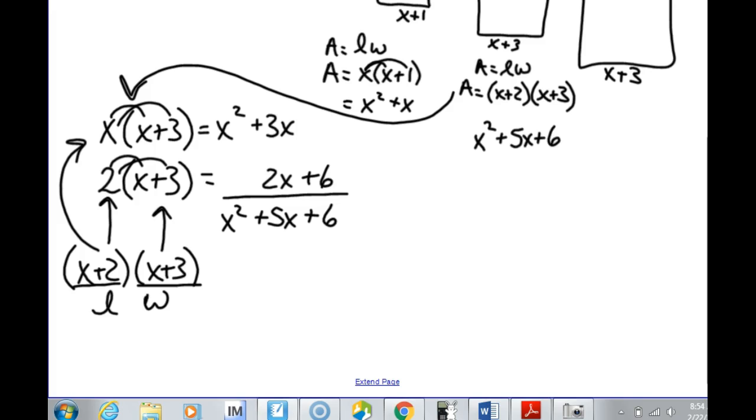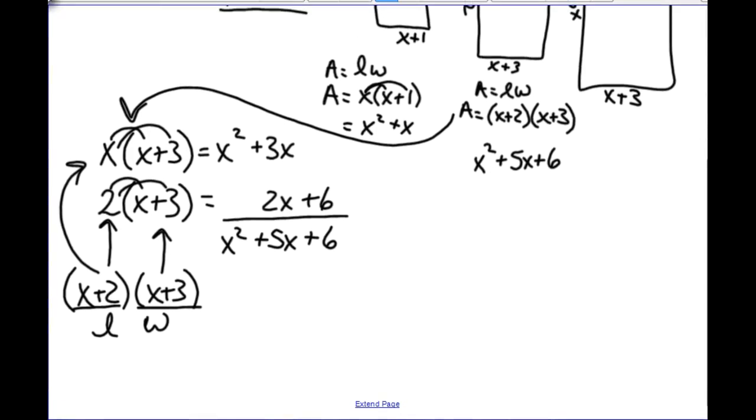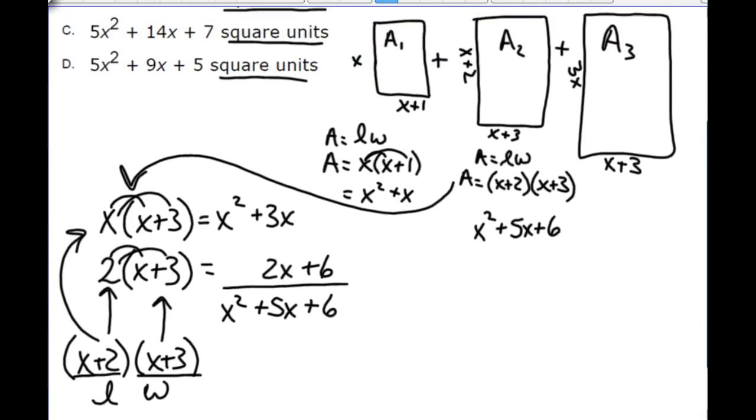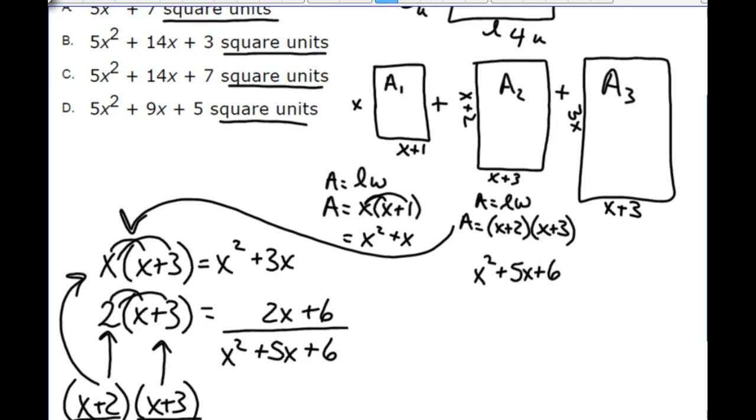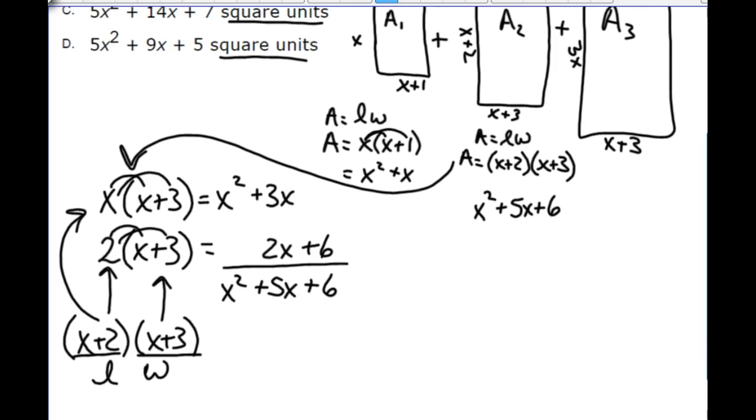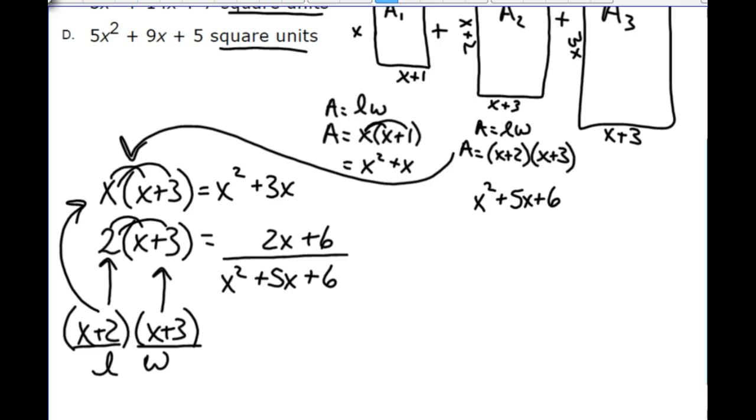The third rectangle, if we go back up and look at its length and width, whoa, I'm moving all over the place, like Blair Witch Project. Okay, we've got 3x and we've got x plus 3. So we need to multiply those two: 3x times x plus 3. That's a single distributive property, which by now we should have practiced enough to be able to do this. We have 3x times x for 3x squared, and 3x times 3 for 9x.